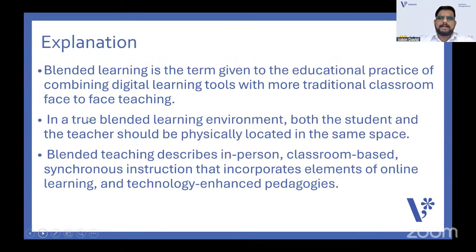What do you mean by blended learning? It is a term given to the educational practice of combining digital learning tools with more traditional classroom face-to-face teaching. That means students will be learning with the help of ICT, maybe synchronous instruction with online teaching or technology-enhanced pedagogy. That is what you call blended learning.